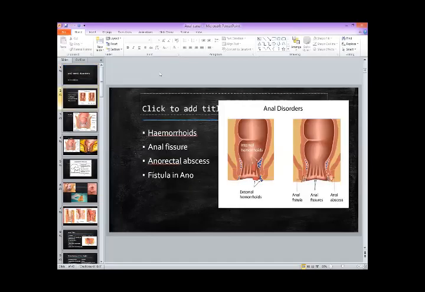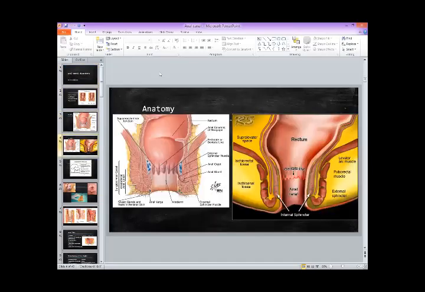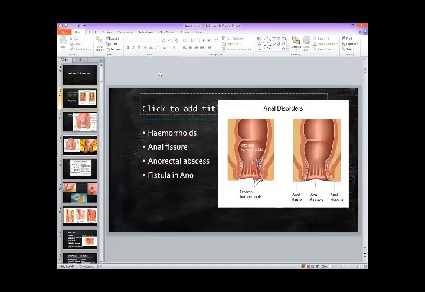You all know what the anal canal is. So I think we would be discussing at least these four diseases in our lecture. One is hemorrhoids, which is also called piles, or in our common language, it is called bawasir. The other one is called anal fissure. And then the third and fourth topics would be anorectal abscesses and fistula in ano. These would be covered in our lecture.